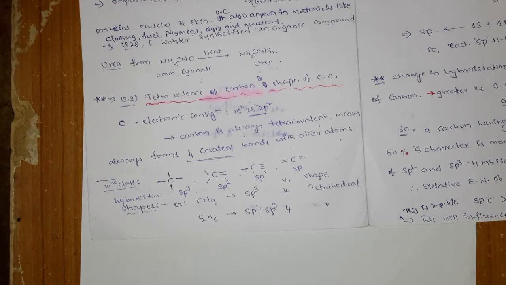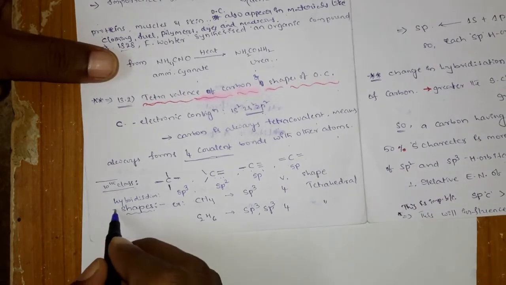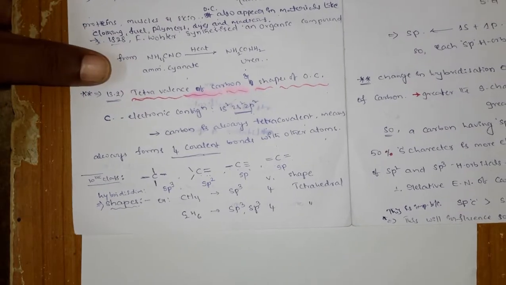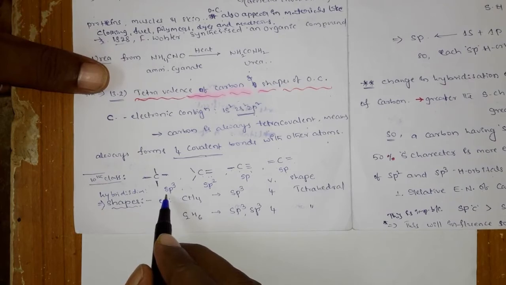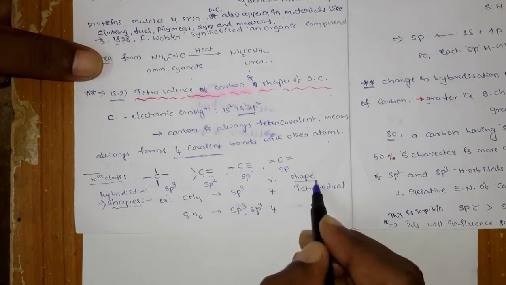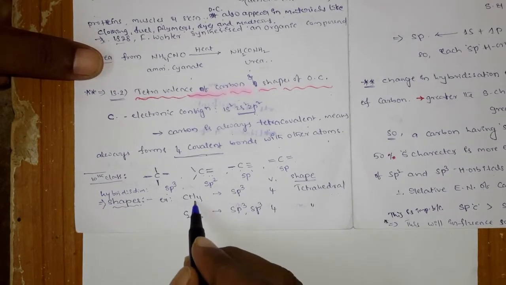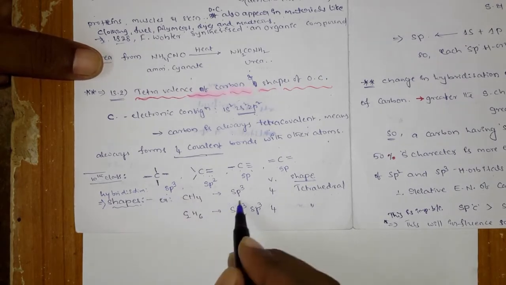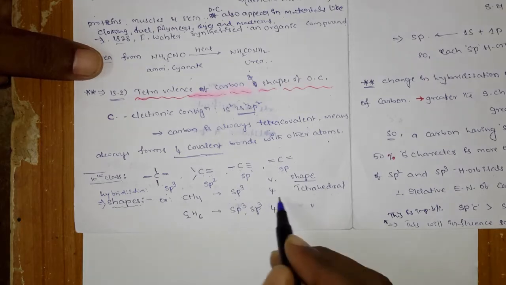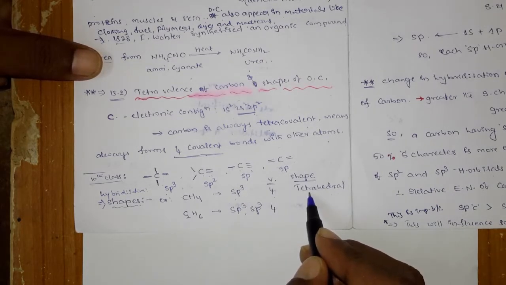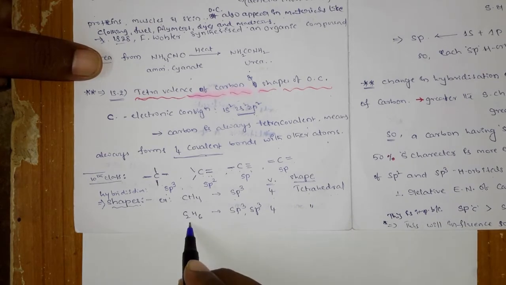Now we can go to the shapes of organic compounds. Any compound with sp3 hybridization has a tetrahedral shape. An example is methane: the carbon is connected with 4 single bonds, so it is sp3 hybridized, the valency is 4, and the shape is tetrahedral. Next, ethane.